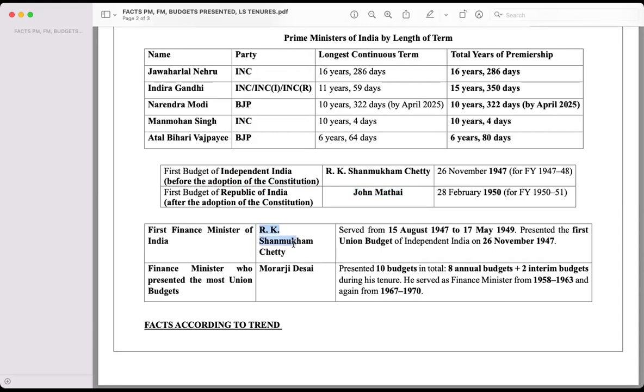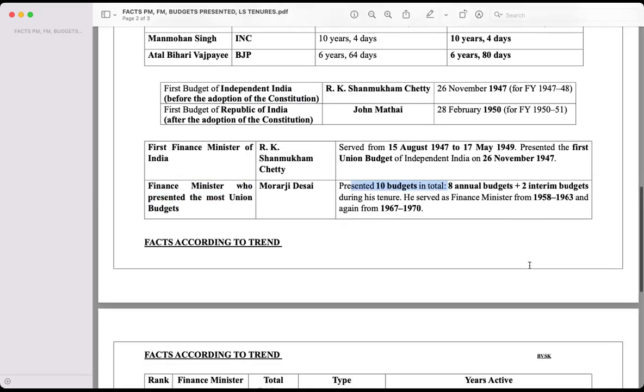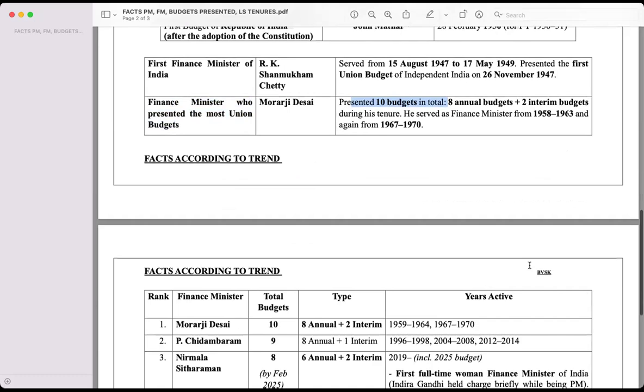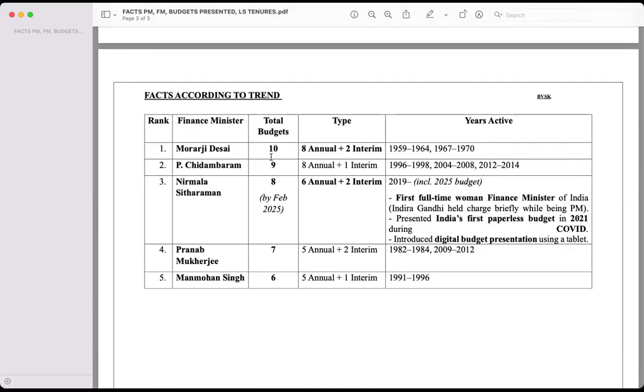The first Finance Minister of India was Mr. R.K. Shanmukham Chetty. The Finance Minister who presented budgets the most number of times is very, very important: Morarji Desai. He presented 10 budgets in total, 8 annual budgets and 2 interim budgets. So the Finance Minister who presented the most union budgets is Morarji Desai, followed by Mr. P. Chidambaram 9 times, followed by Miss Nirmala Sitharaman 8 times.